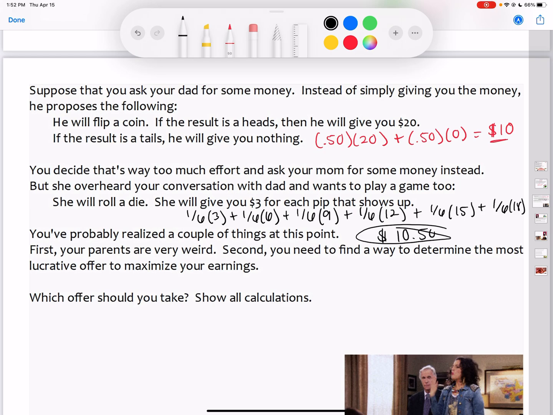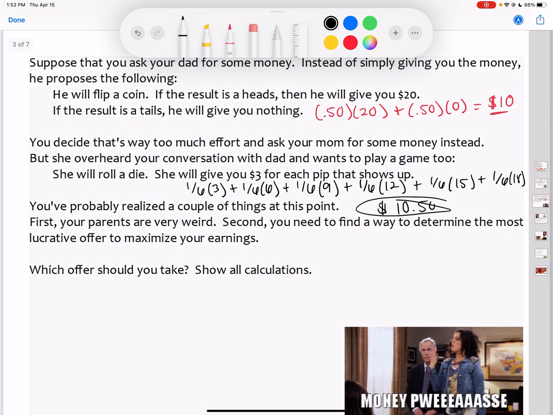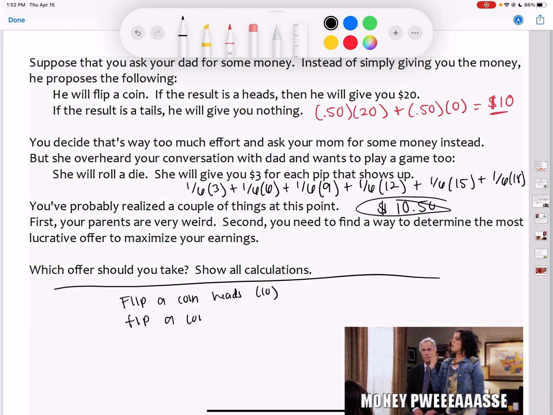Let's say instead of the coin flipping situation, if you flip a coin and get heads, you'll get $10, but if you flip a coin and get tails, you'll lose $3.